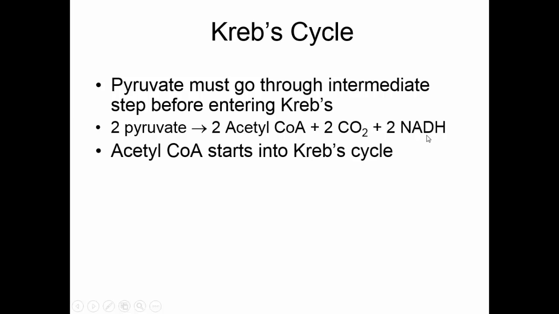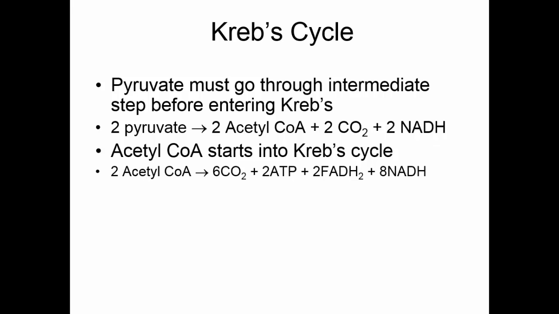The acetyl-CoA goes into the Krebs cycle, and the Krebs cycle is nothing but a group of reactions that start with something, we rearrange carbons and break off some carbons, and we come back so that we can add acetyl-CoA again and start the process all over. It really is a cycle. Acetyl-CoA goes into the Krebs cycle. Since we have two acetyl-CoAs from each glucose molecule, what we get out of the Krebs cycle are 6 carbon dioxides. We do make 2 more ATP.